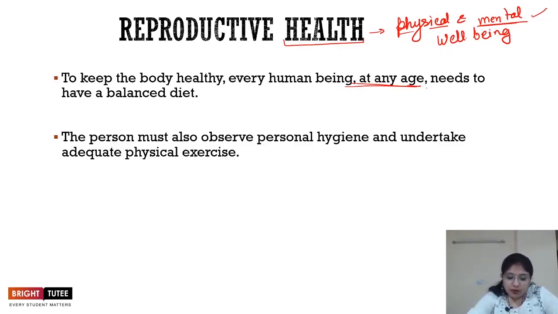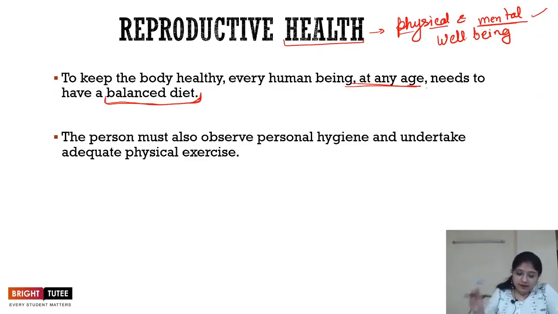Whenever we are talking about the health of an individual, one of the things which plays a very, very important role is the balanced diet, right? What kind of food a person is eating, whether the food is balanced or not, is one of the most important aspects in maintenance of health, because food directly affects our physical well-being.